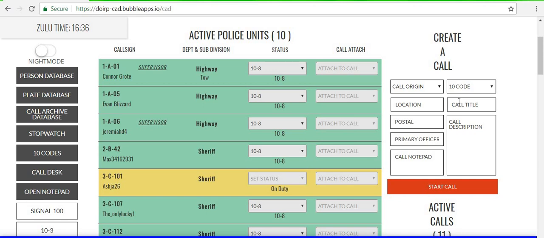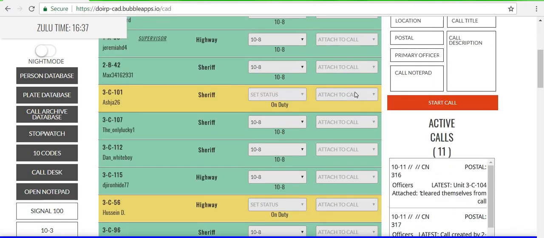Location, postal. Do not fill out postal because we do not have postals yet in there. Primary officer, who is the first officer that needs to respond to this? Call notepad basically is, did anybody say any details, like was this a red car, blue car, stuff like that. And call description, same thing but a little more in detail.